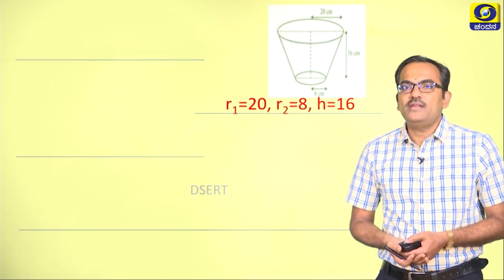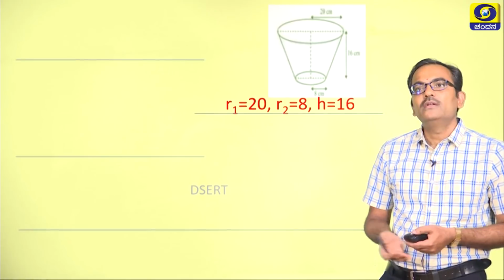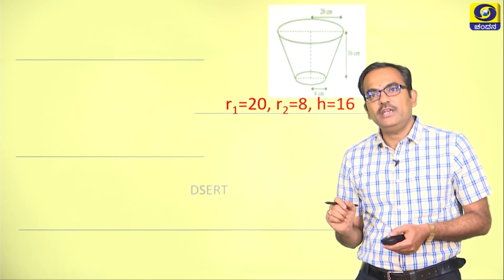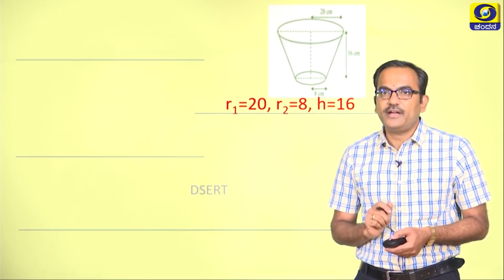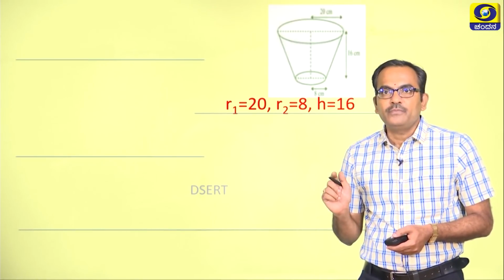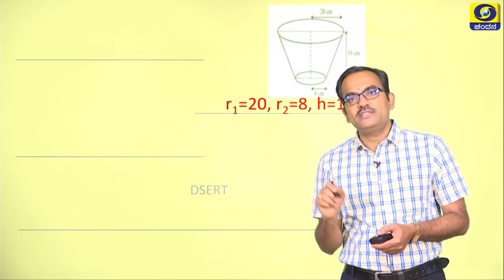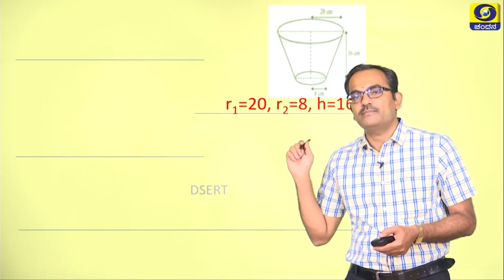What is to be done here? We need to find the surface area. In order to find the surface area, we need to find the lateral surface area of the frustum. In the lateral surface area, we have the mention of L, which is the slant height of the frustum.